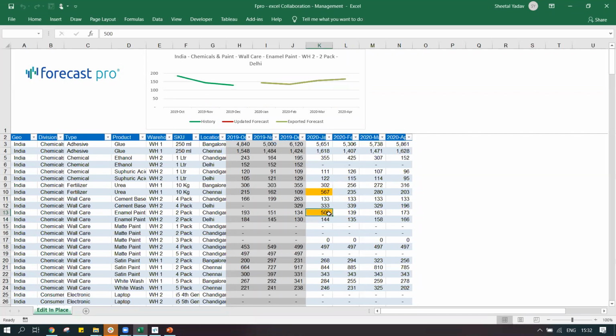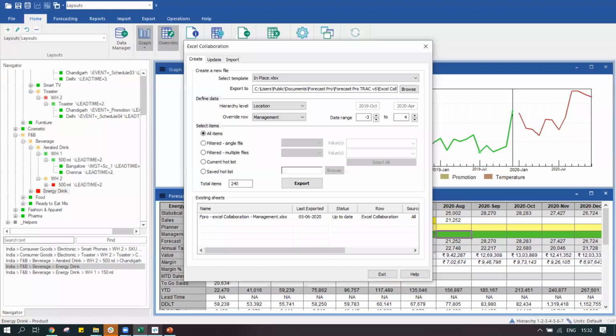And you will notice that system is going to show me past few months of historical sales, along with it the updated number that we had updated, and also the final forecast which has come from the system. We can save it, bring it back in the system.